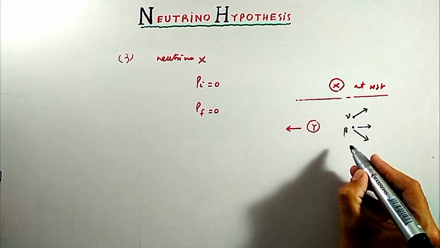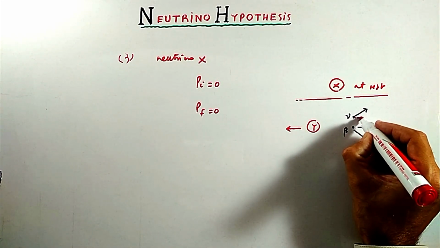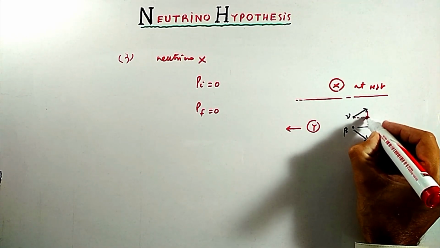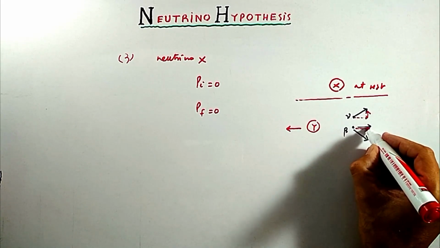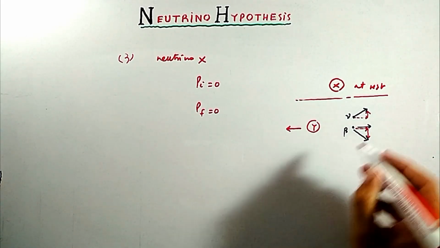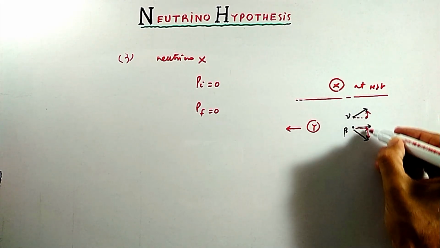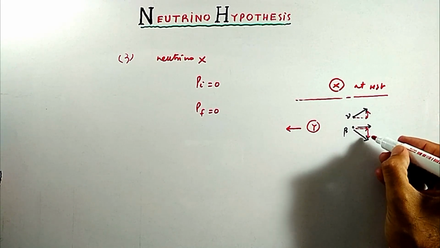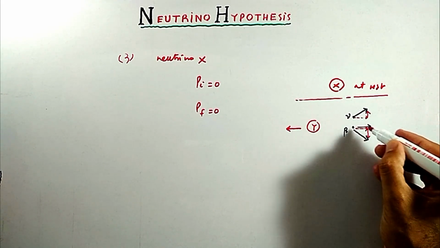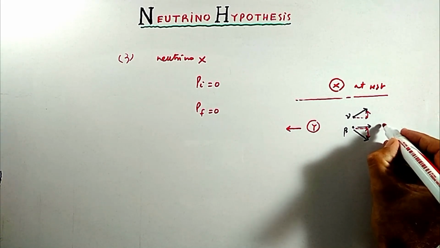And in that case, we can resolve linear momentum of neutrino and beta particle in two components. One is horizontal component, other is vertical component. Same is the case of beta particle. In this situation, vertical components of momentum are cancelled out, and the only components of momentum are in horizontal direction.